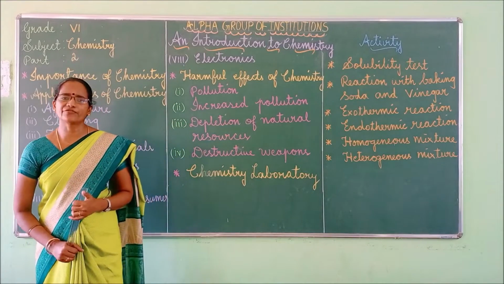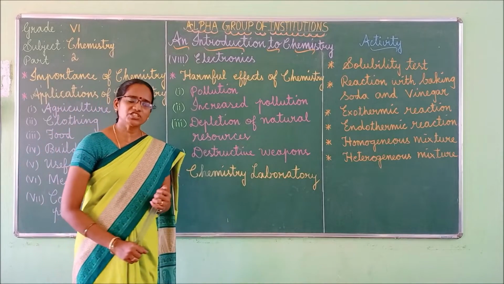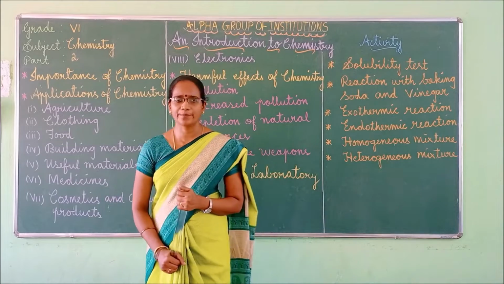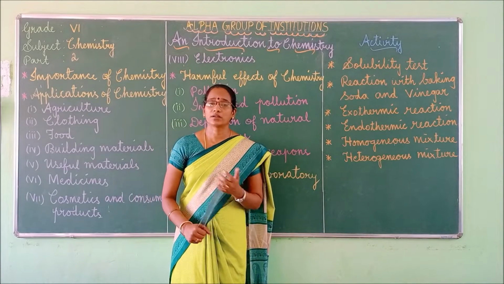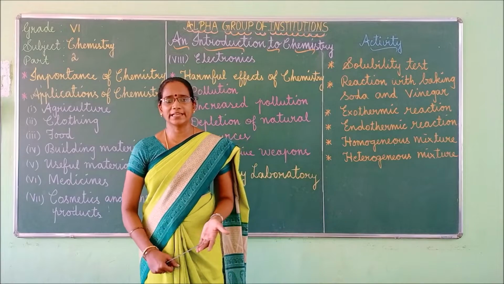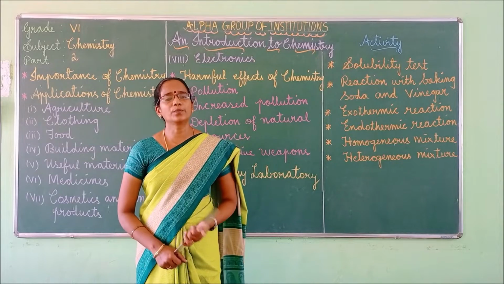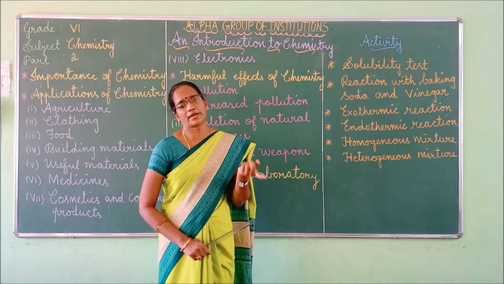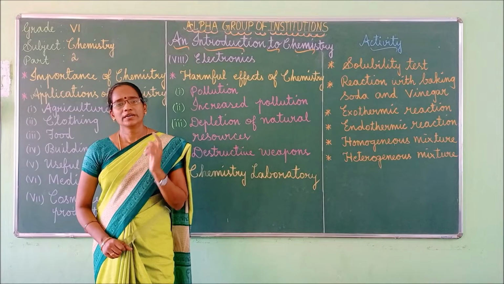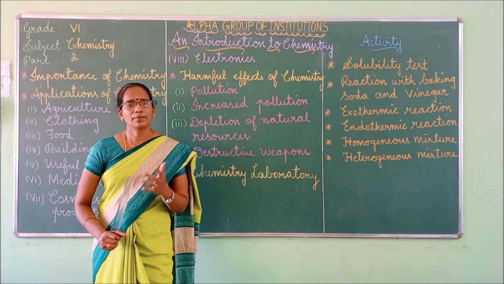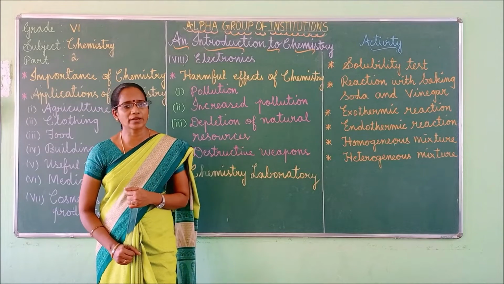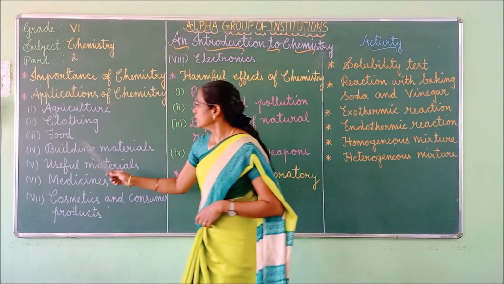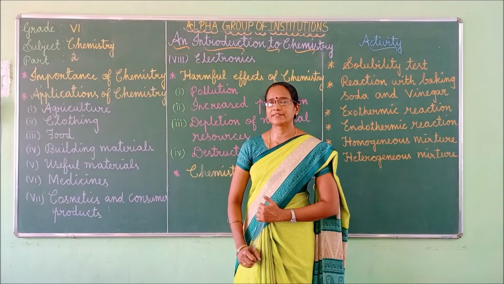Then what about artificial fibers? Artificial fibers are obtained from chemical substances. Examples: rayon, nylon, polyester, terylene. These are some examples of artificial fibers. So what is the difference? Natural fibers are obtained from plants and animals, whereas artificial fibers are obtained from chemical substances. Got it, children? Right.